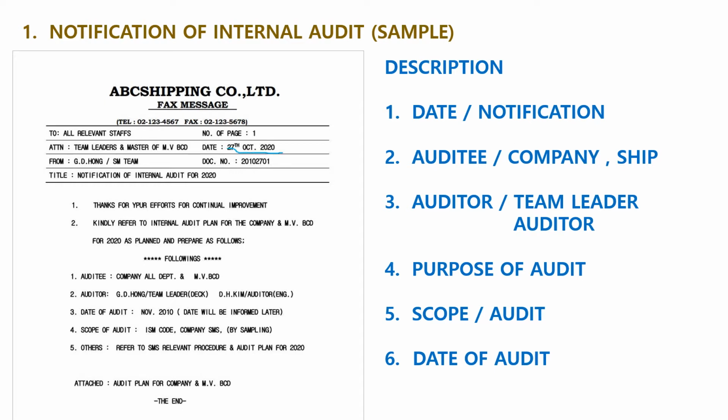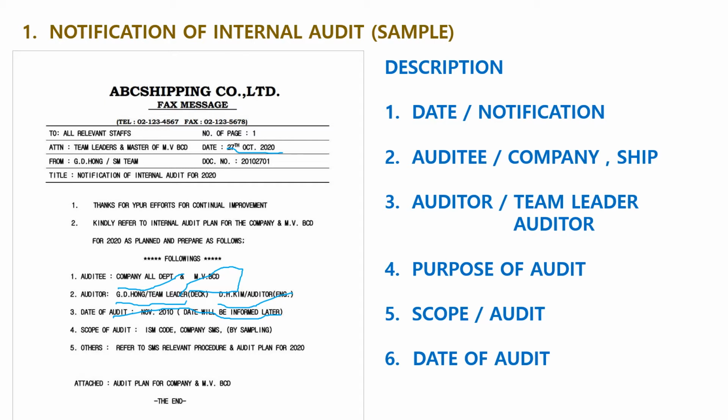This is the issue date. The date of audit is here. Who is the auditee? Here the auditee is the company and one vessel, MV BCD. Here the auditors are GD Hong, team leader, and DH Kim, auditor.